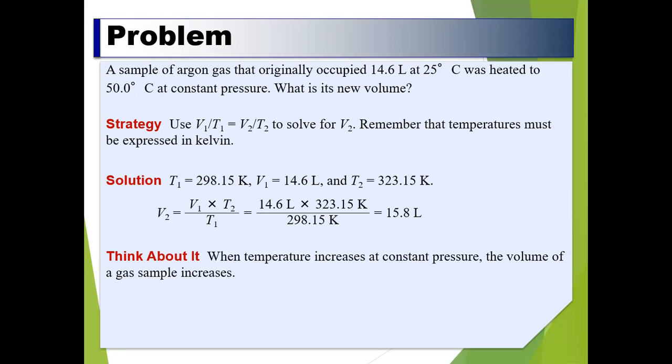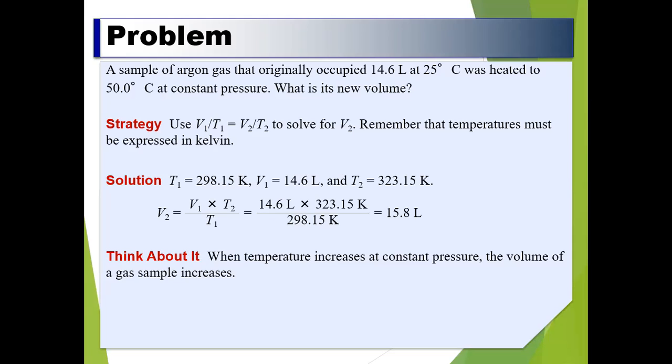Now the solution or formula of this problem is that V1 upon T1 is equal to V2 upon T2, to solve for V2. Remember that temperature must be expressed in Kelvin. Now in the solution, first of all we should convert temperature. T1 is equal to 20 degrees, which in Kelvin is 298.15 Kelvin, and V1 is equal to 14.6 liter, and T2 is equal to